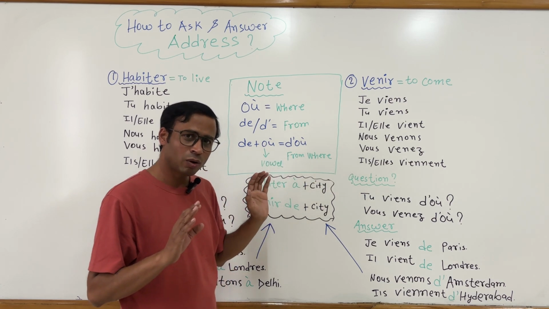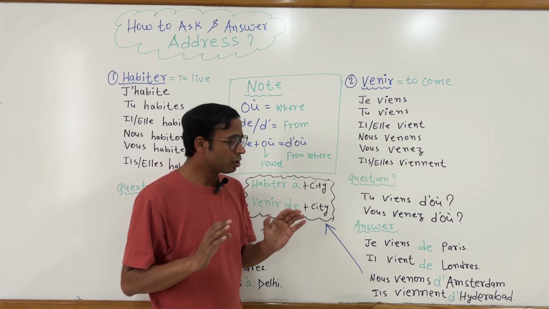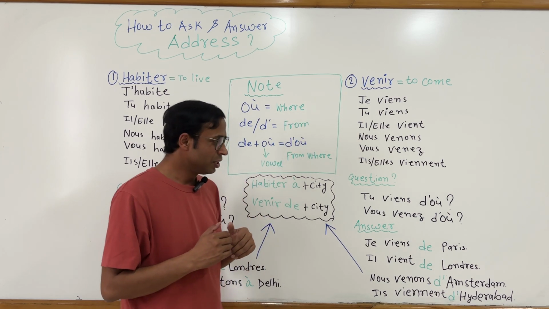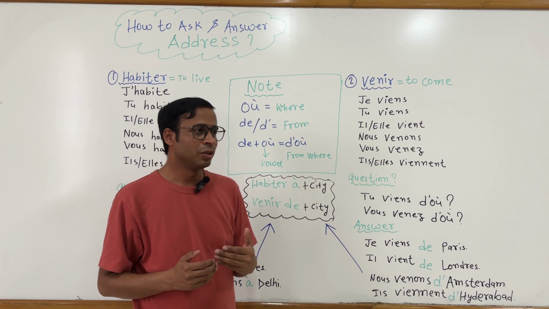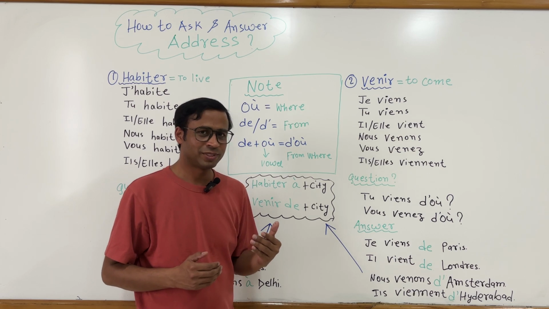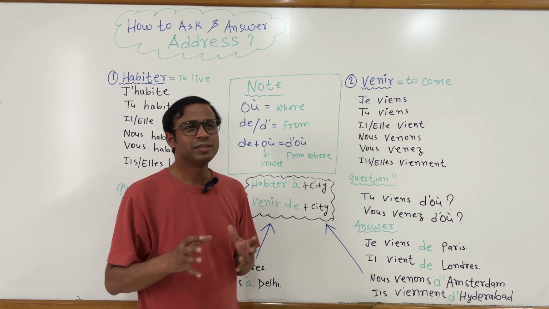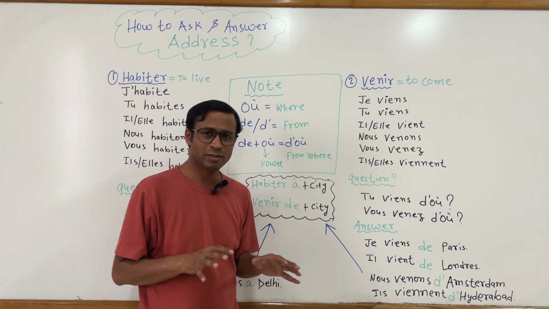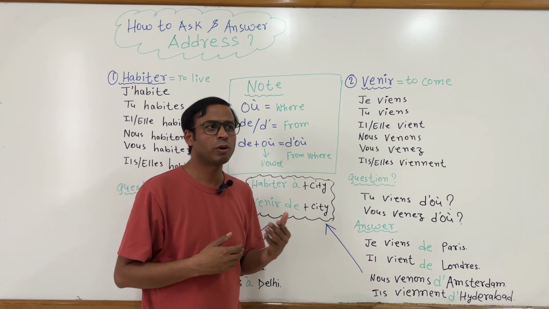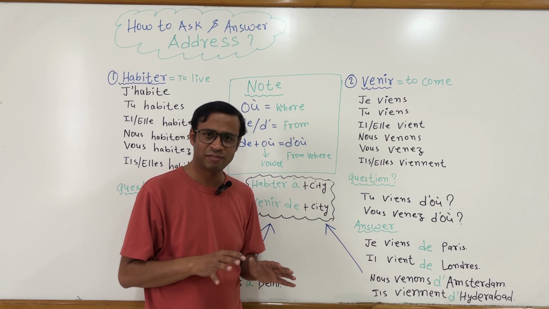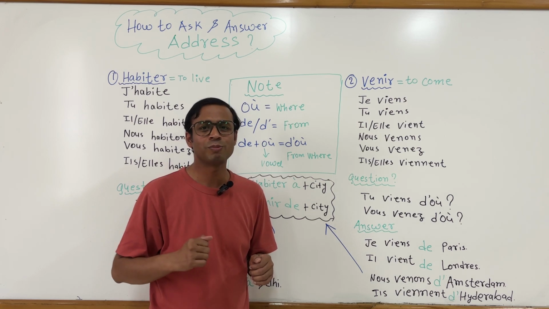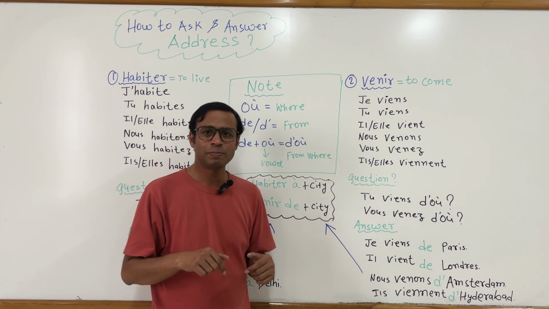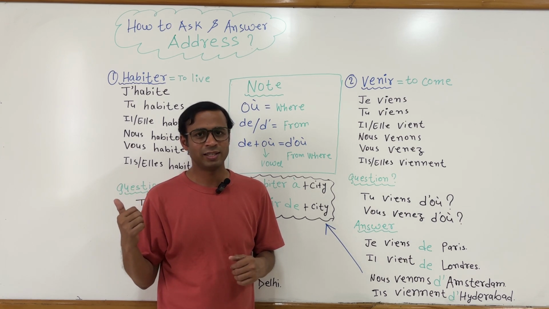Alright. So now let's talk about how we can ask a question from this verb. Okay, question and answer. Suppose you have to ask, where do you come from? And generally what happens, suppose you are living in Paris, maybe for study or for work, but originally you are from Delhi. So generally what we say is, I live in Paris but I am from Delhi.